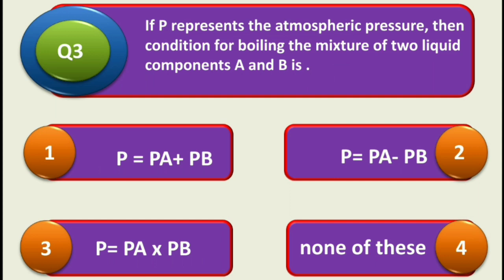Third is P is equal to Pa into Pb, and fourth is none of these. And the answer is pressure P is equal to Pa plus Pb. Next question is,